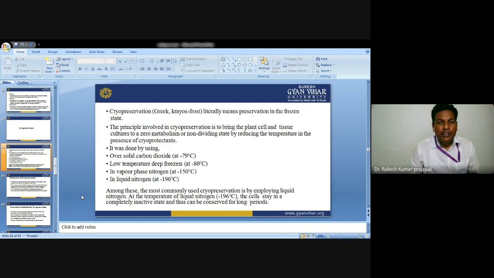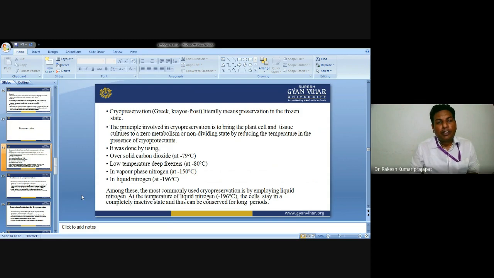Cryopreservation is a Greek word which literally means preservation in the frozen state. Cryo means chilled or frozen. We have to preserve the cell, tissue, or any living material under frozen state for a longer period of time.